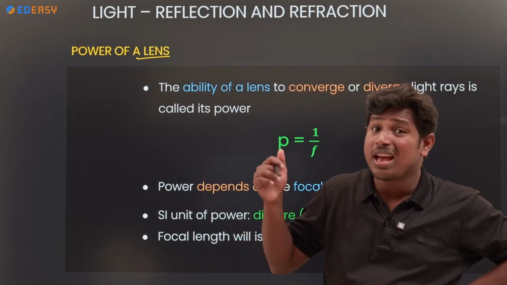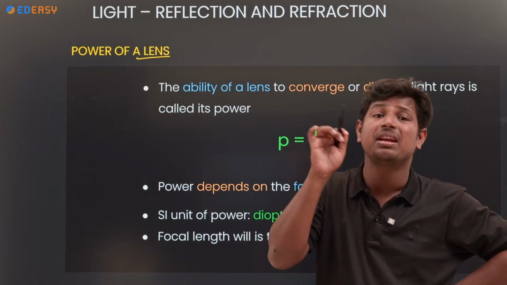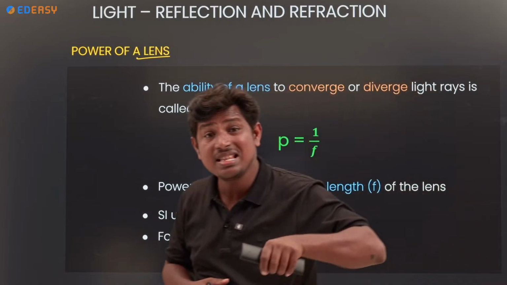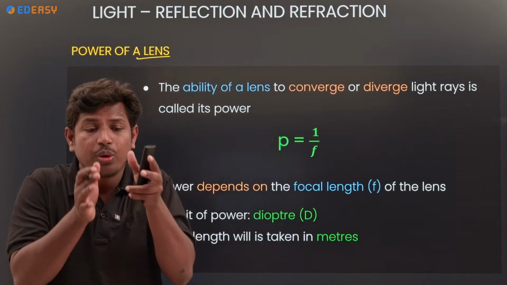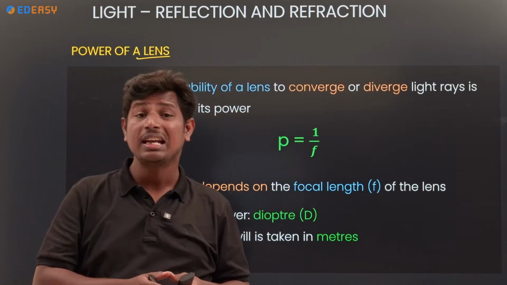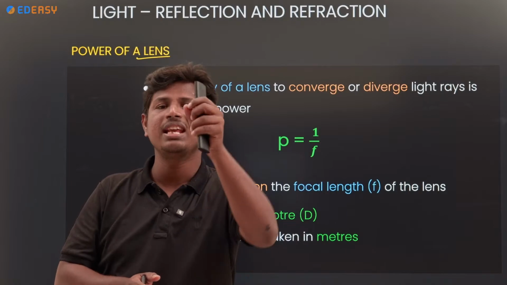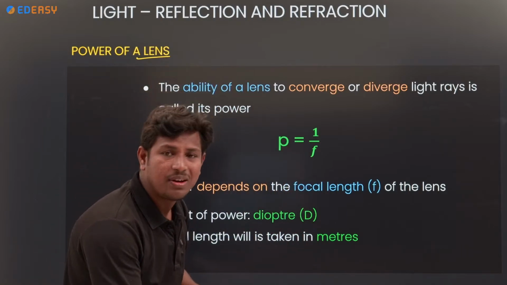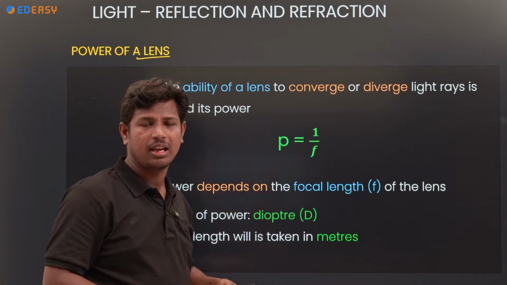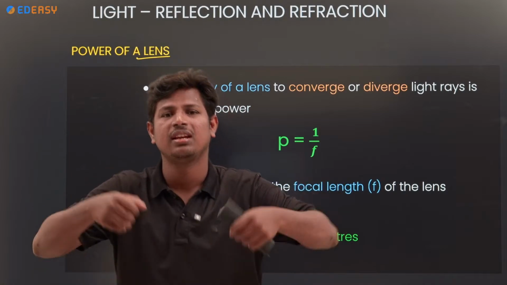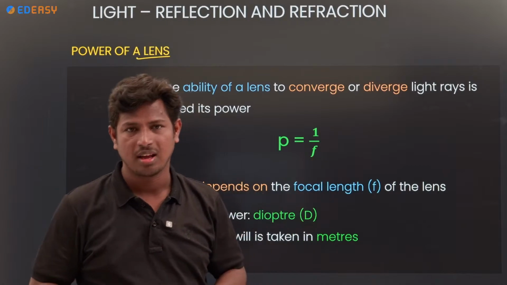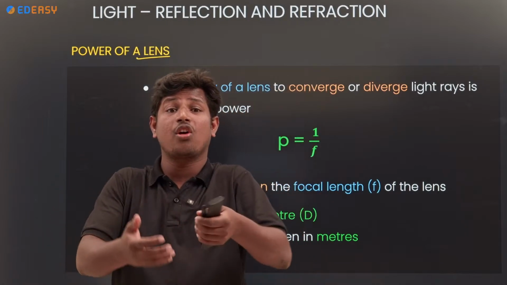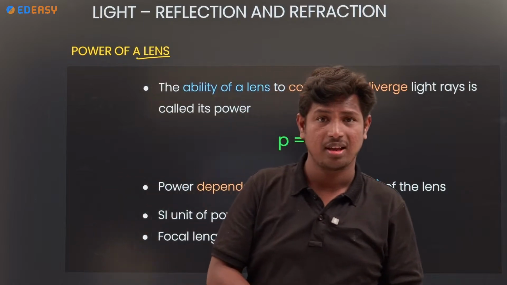But here, who is having the power? The lens is having the power. How can you find out the power of a lens? If it is a human being, how can we calculate power? By lifting objects heavily, or pulling vehicles, or doing work, how fast he is doing the work.